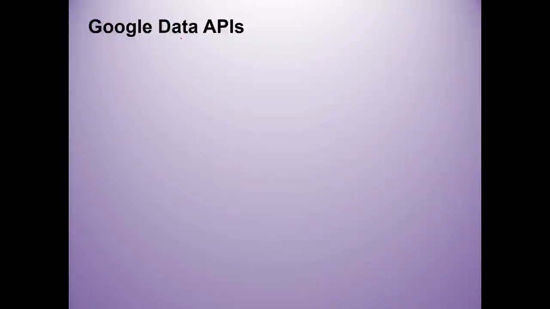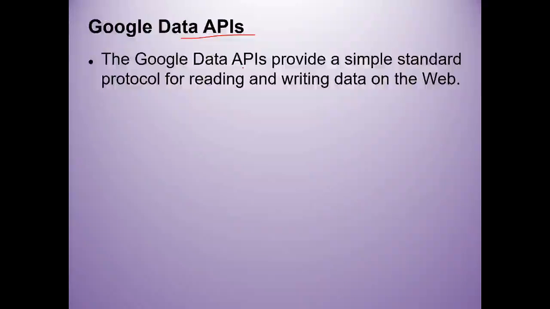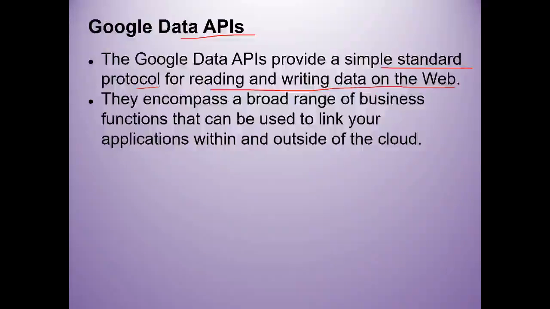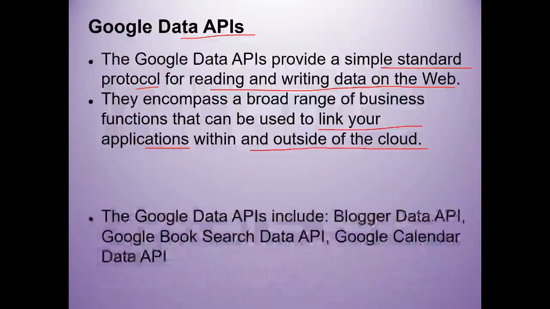Google Data APIs. Google Data APIs provide a simple standard protocol for reading and writing data on the web. Google APIs are very famous, as I told you. They encompass a broad range of business functions that can be used to link your applications within and outside of the cloud.